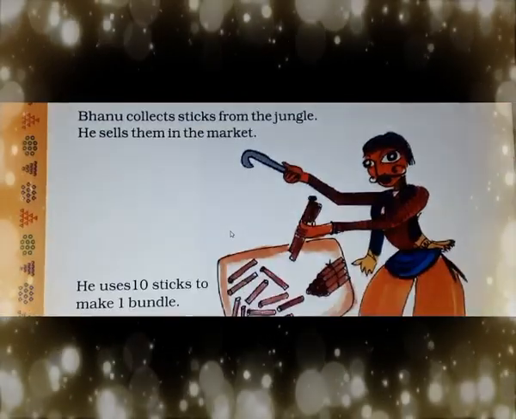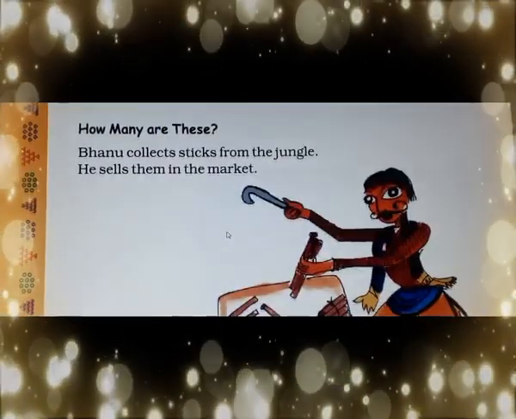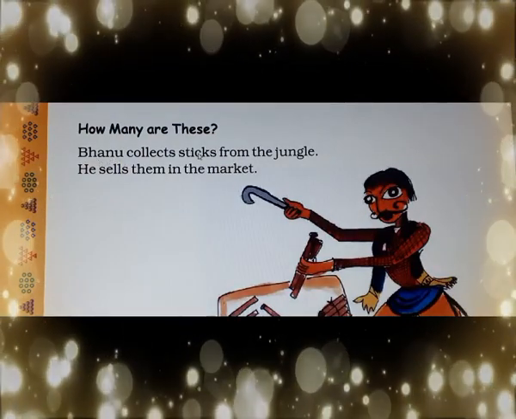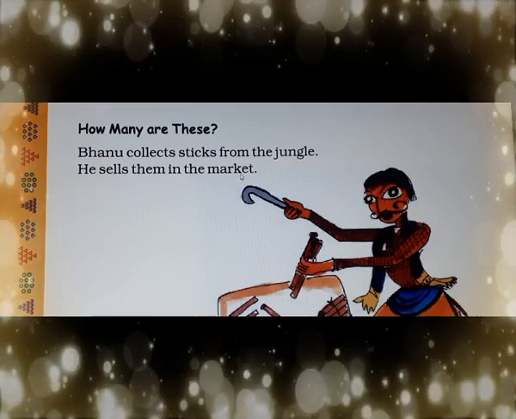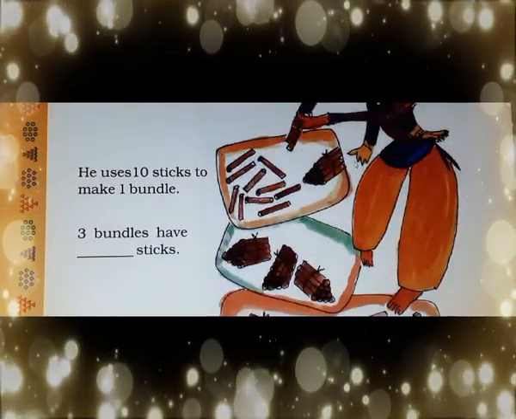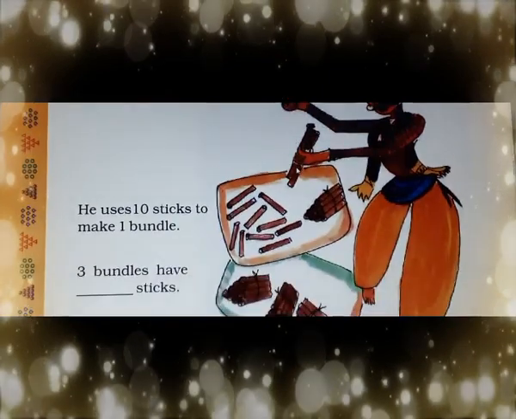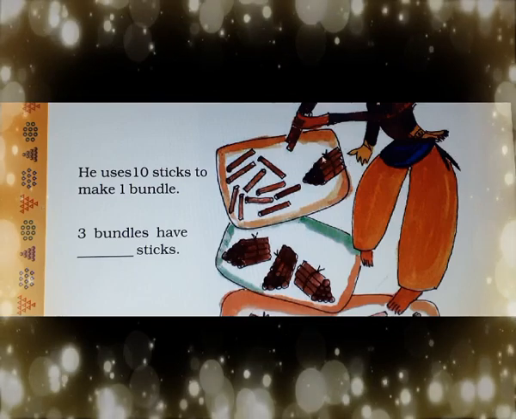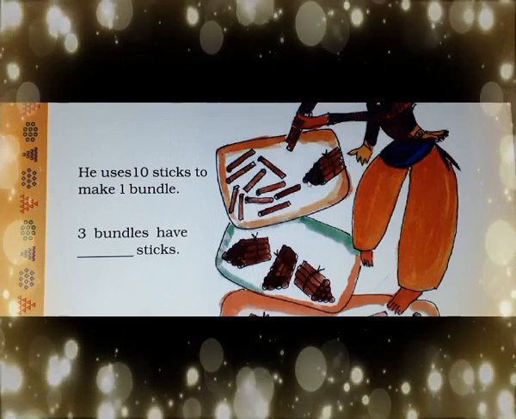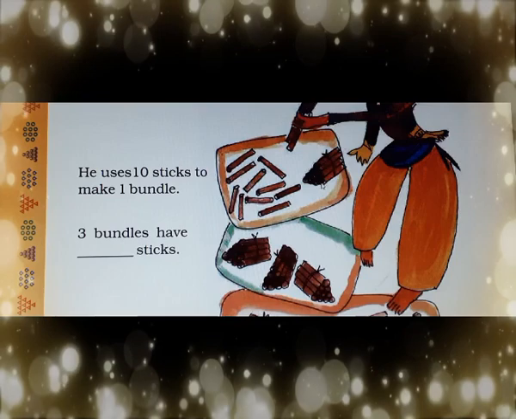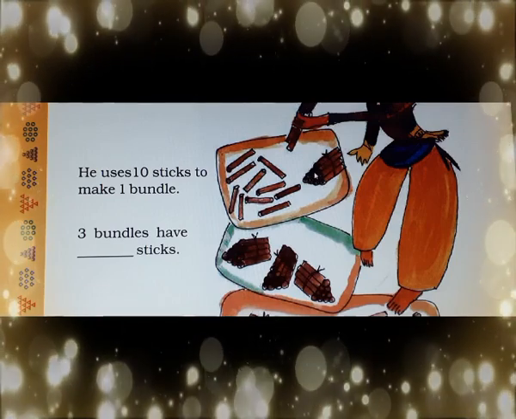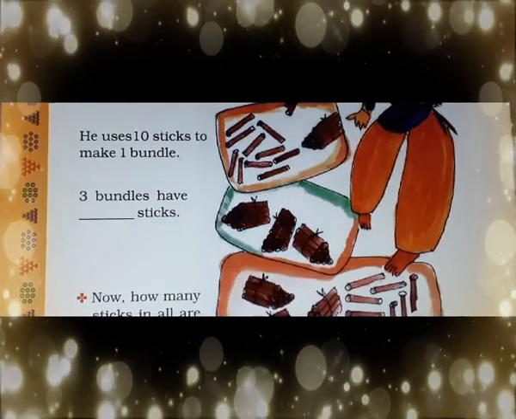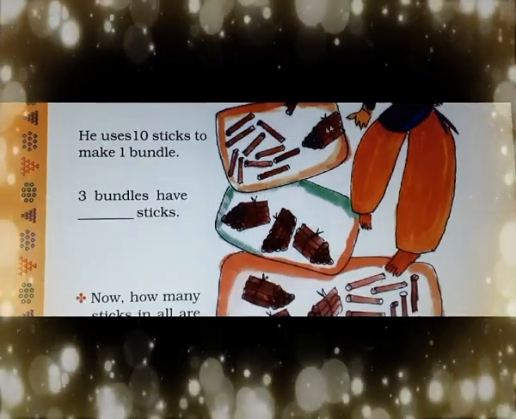On page number 26, Bhanu collects sticks from the jungle. He sells them in the market. He uses 10 sticks to make a bundle. As you can see in this bundle, how many are there? 1, 2, 3, 4, 5, 6, 7, 8, 9, 10. How many sticks are there in one bundle? 10. So in one bundle 10 sticks are there.